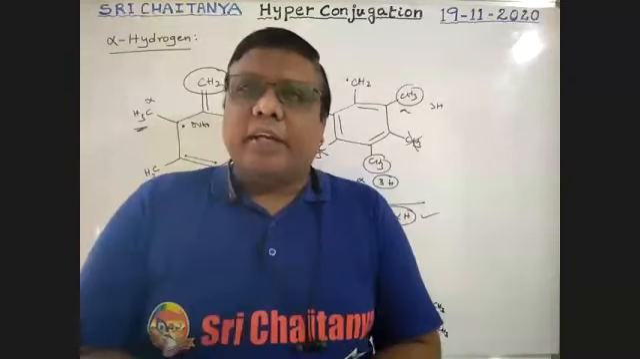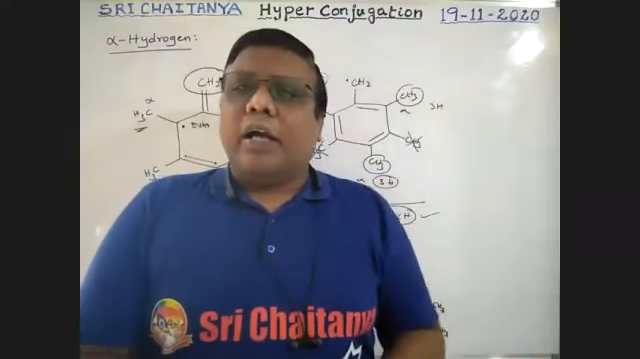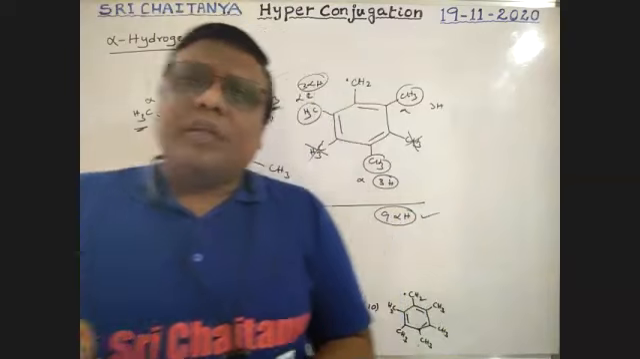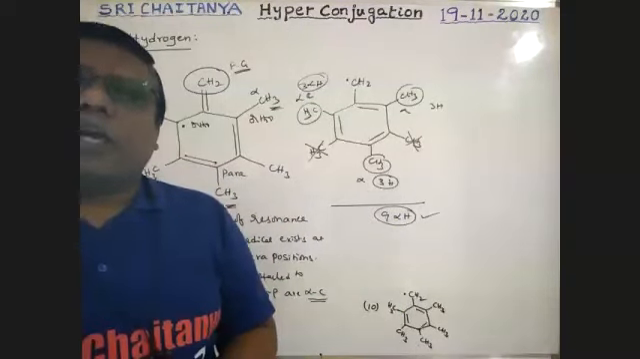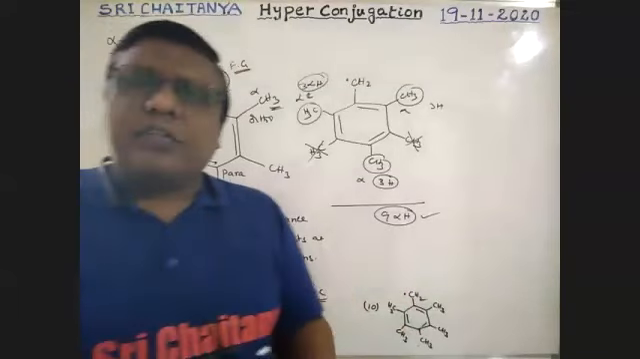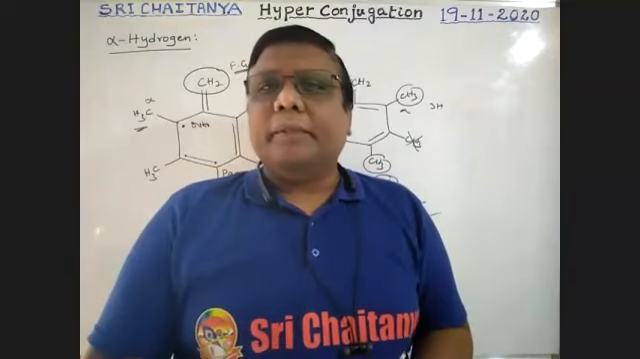Now I'm going to enter into hyperconjugation. Is there any doubt in the identification of the number of alpha hydrogens? Okay, that's enough. If you understand this concept, this hyperconjugation is very, very easy. Now see here.